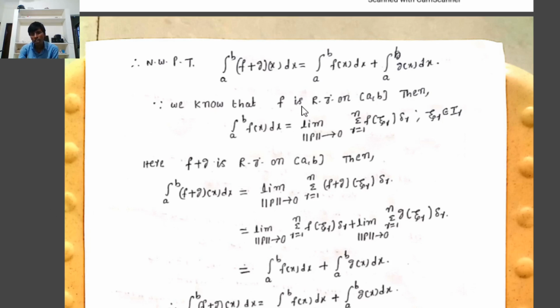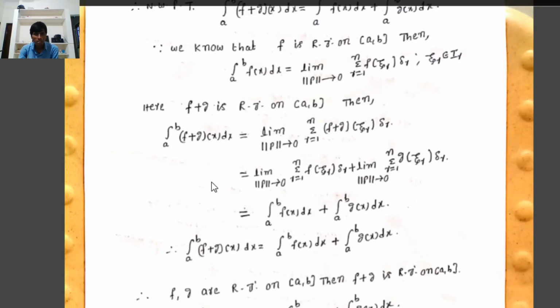Here we observe that f is Riemann integrable on [a,b].